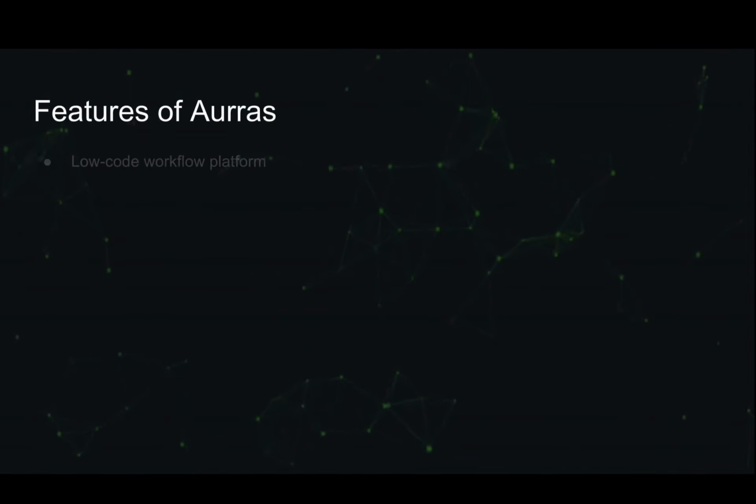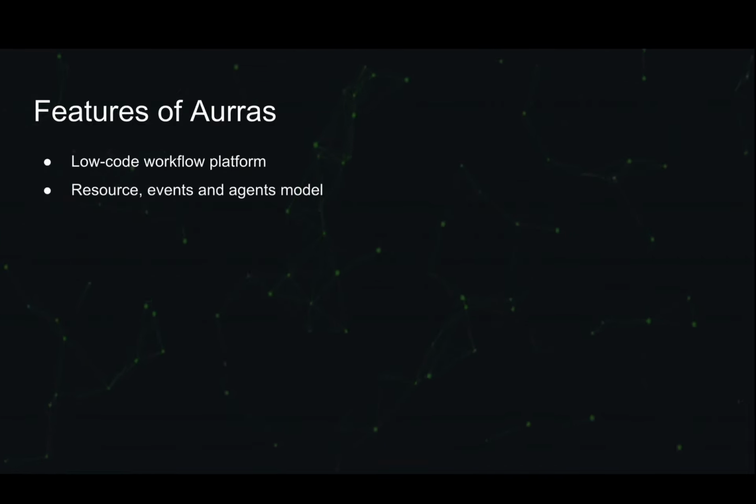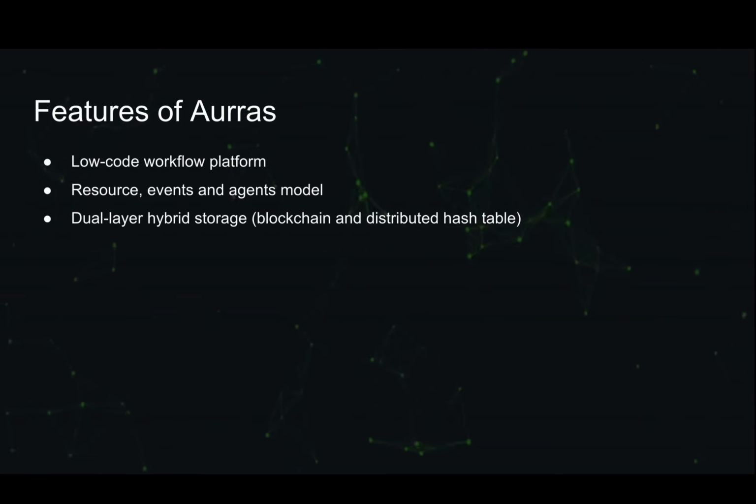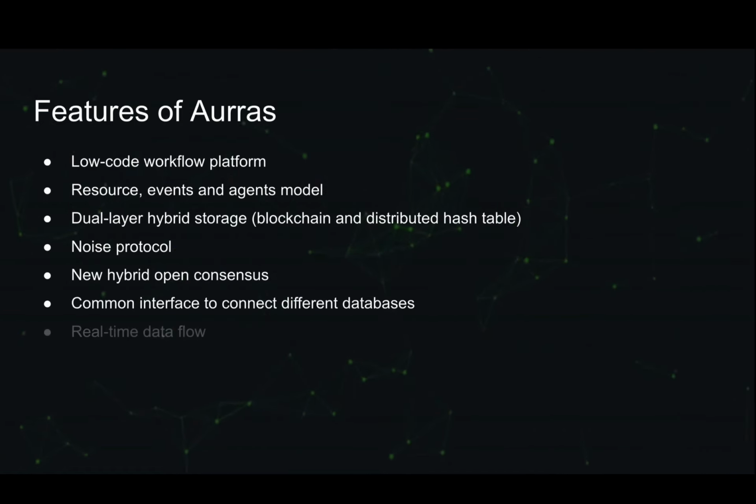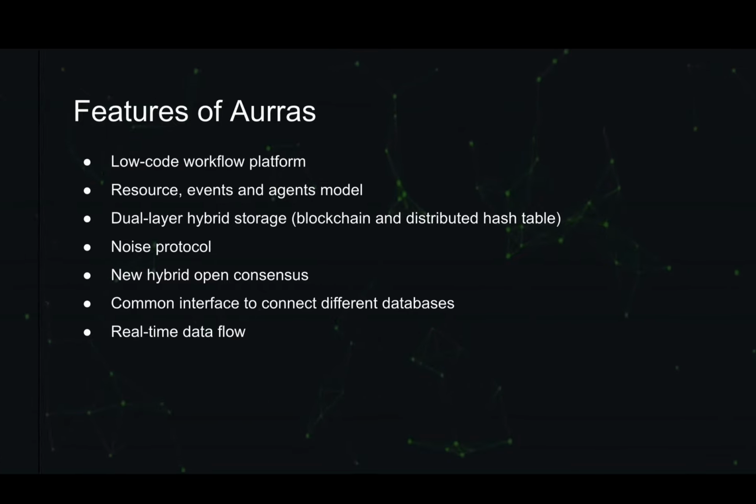Features of Aurras. It is a low-code workflow platform, with resource events and an agent model. It has dual-layer hybrid storage, that is a blockchain and distributed hash table. It uses the Noise protocol and a new hybrid open consensus. These were some features of Aurras.